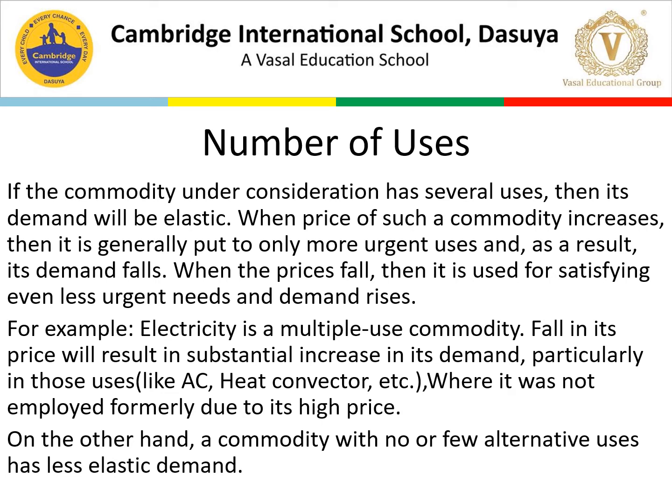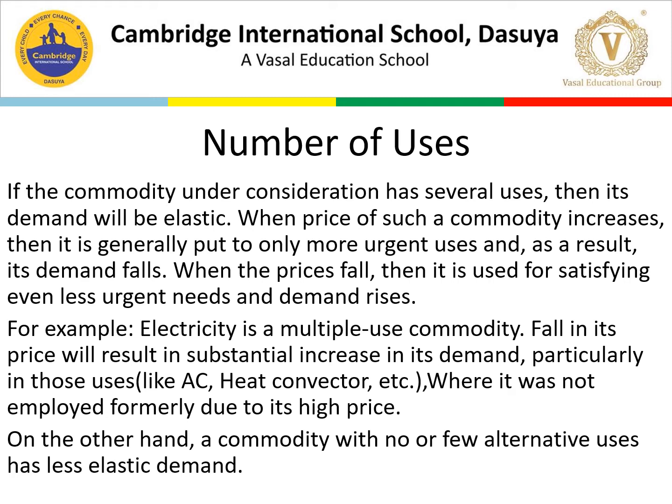So when the price of onion has not increased, we use it for salads, in raw form, and for making curries. We also use it in raw form for making sandwiches, pizza and so on. So we have multiple uses for the particular thing, and we use it even for less urgent needs. So demand always rises when the price is falling. That is also the point.